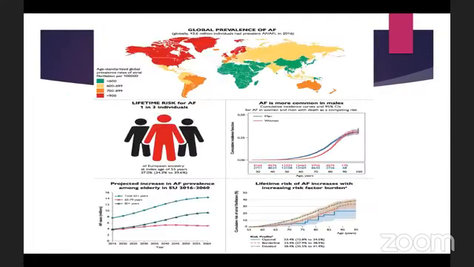So this is a slide from the ESC. What is the global prevalence of AF? As you can see, in these continents it's a lot more than in the African continents. And the lifetime risk is at least 1 in 3 individuals with an index age of 55 years. And also AF is more common in males. This is the epidemiology at a glance.